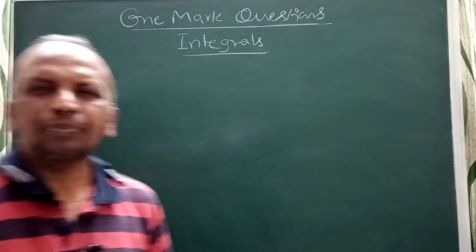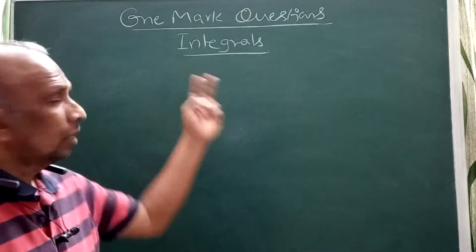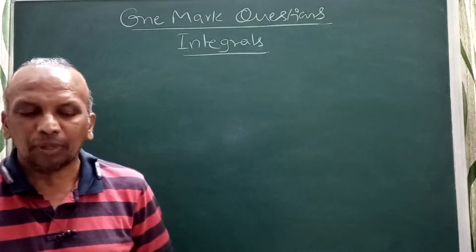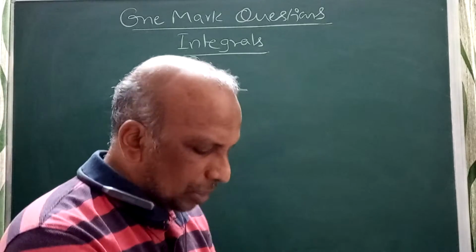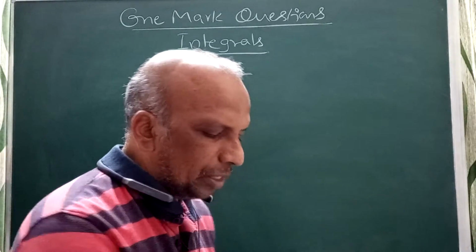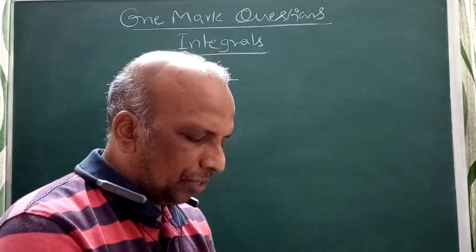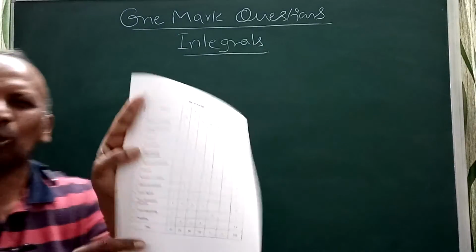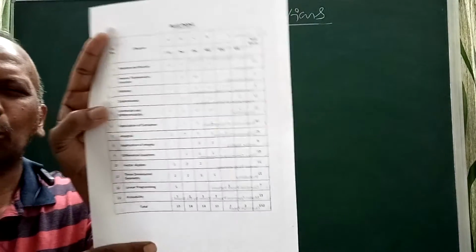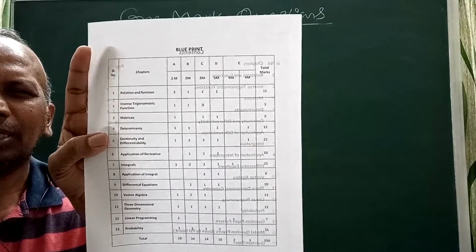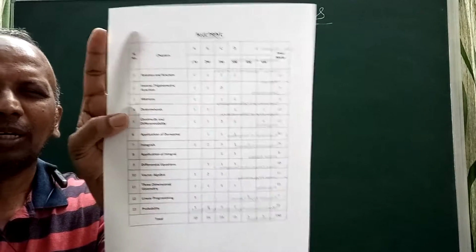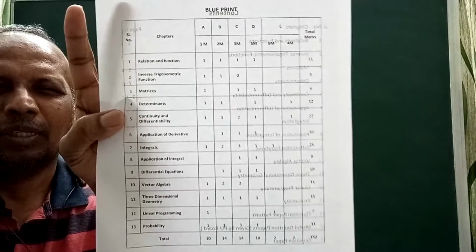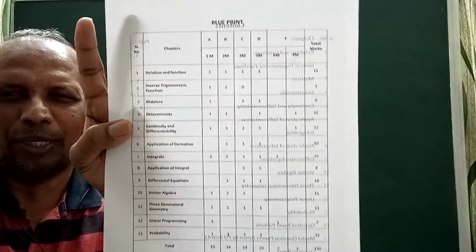Always remember, in this topic you have chances to get 2 questions of 1 mark. Two 1 mark questions you will get here. But you can see the possibility of this, even the weightage of this topic. If you are able to see, you can see the blueprint. This is the weightage of each topic. These are the reduced syllabus weightages.